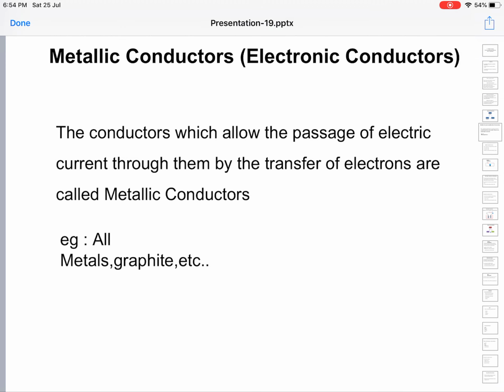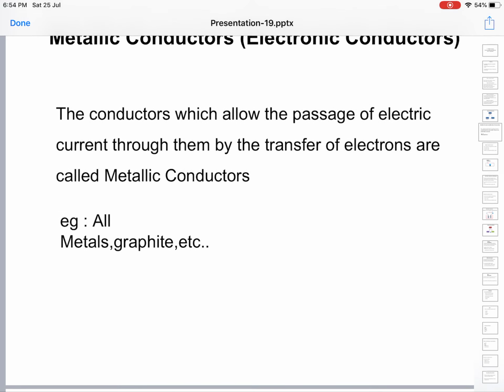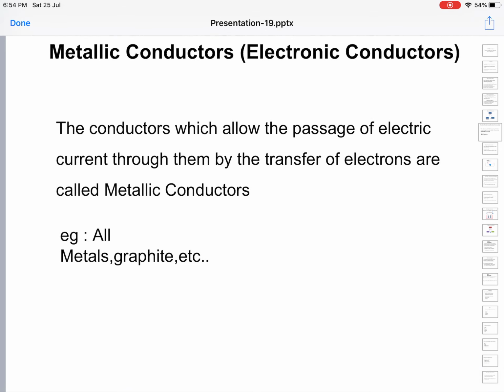Metallic conductors are also called electronic conductors. These conductors allow passage of electric current through them by movement of electrons.